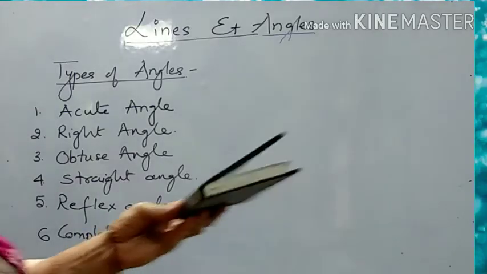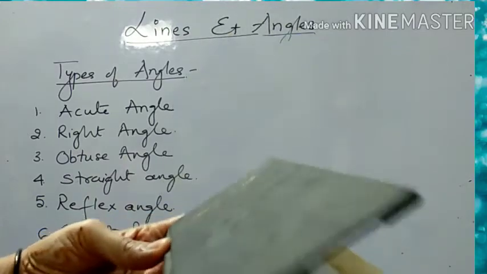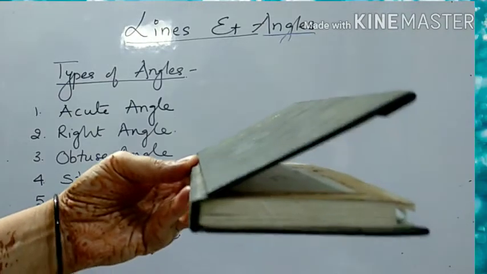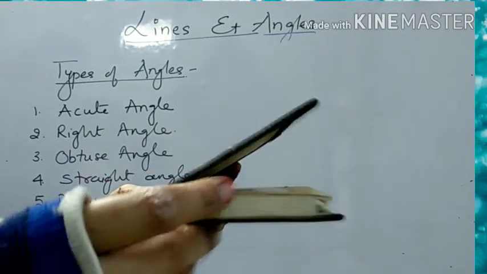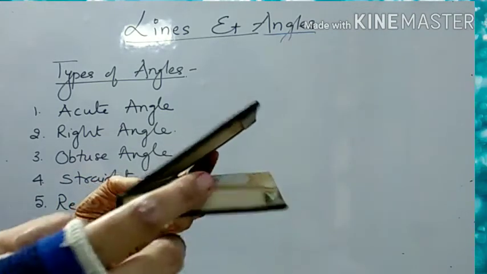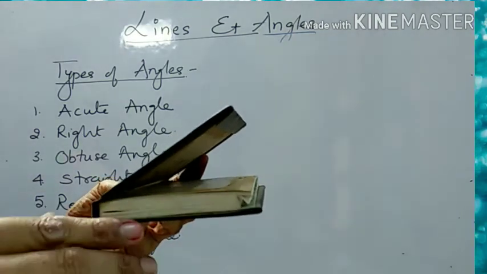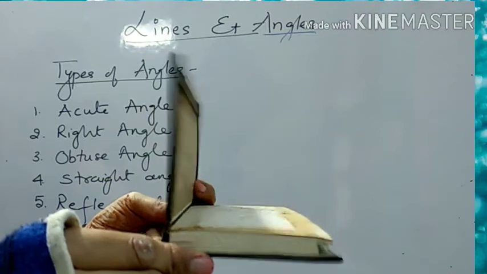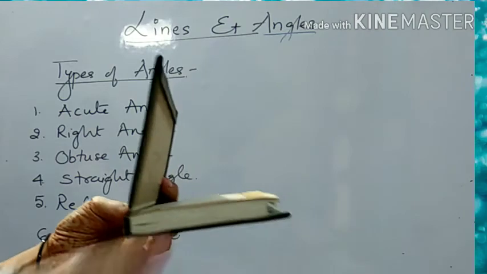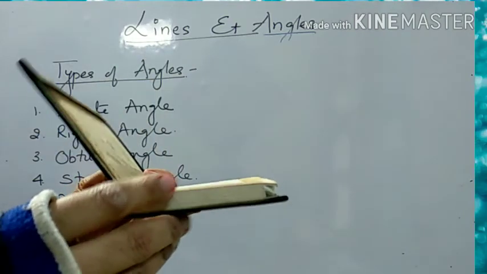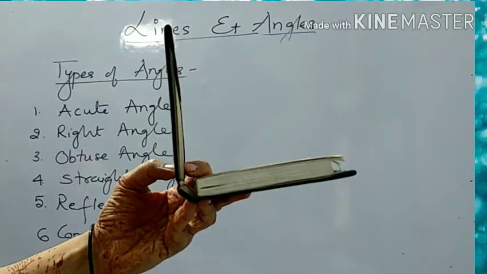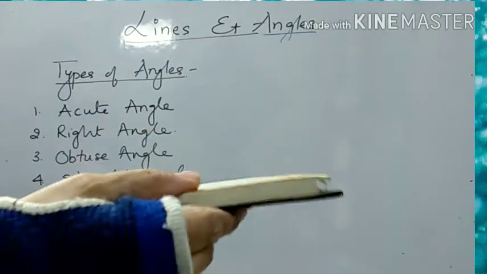Now let us see the different types of angles. Now this first angle is your acute angle. So this is your acute angle, है ना? So when the angle is less than 90, when the measure of the angle is 0 to 90, then it is said to be an acute angle. And when the measure is 90, then it is said to be a right angle. And when the measure of the angle is between 90 to 180, then it is said to be obtuse angle.